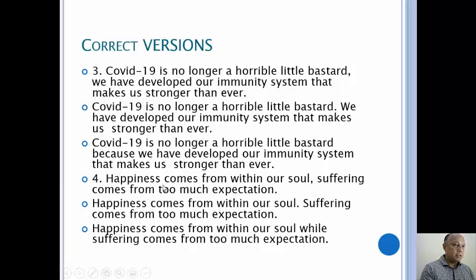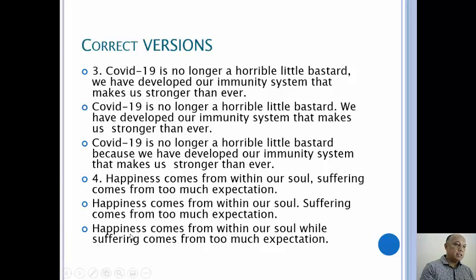Number 4, happiness comes from within our soul, suffering comes from too much expectation. Again, this is wrong because of the comma splice here. Now let me correct it. Happiness comes from within our soul, period. Suffering comes from too much expectation. Now you have a period here.